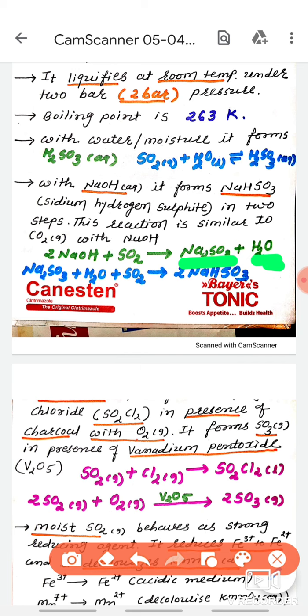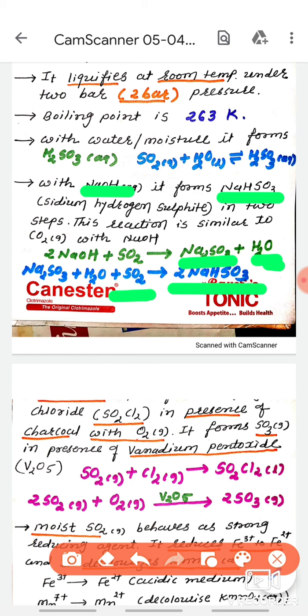Prepare this reaction. And this sodium sulfite with more sulfur dioxide is converted into sodium bisulfite, or you can say sodium hydrogen sulfite, NaHSO3. This is a two-step reaction.